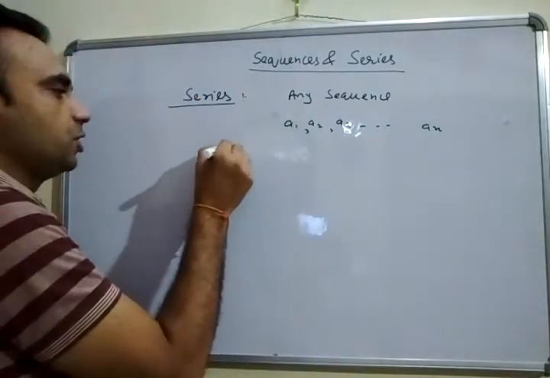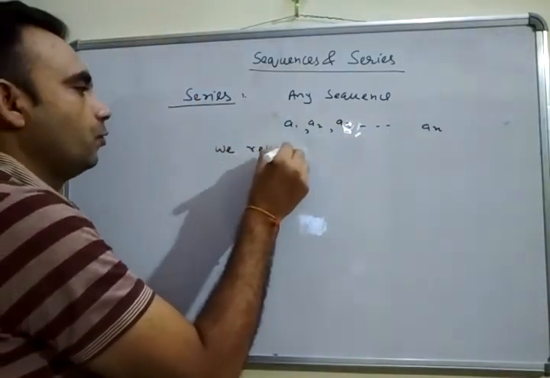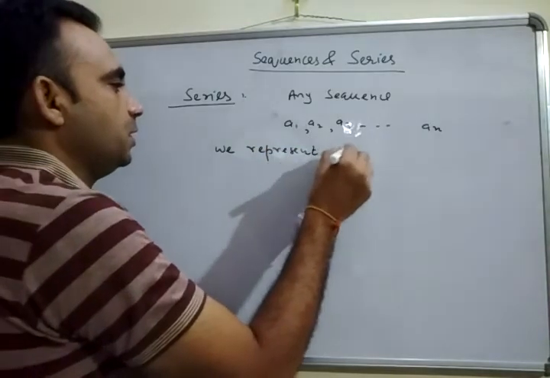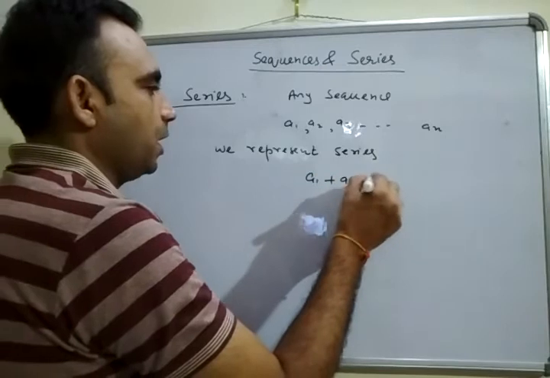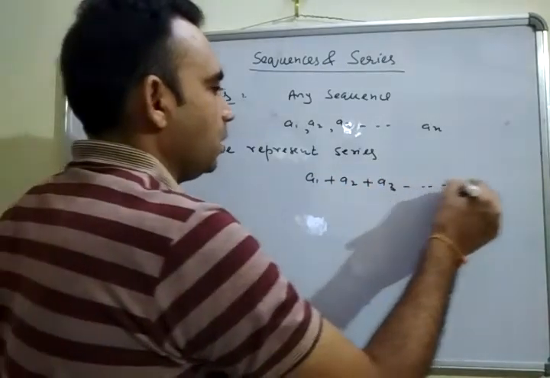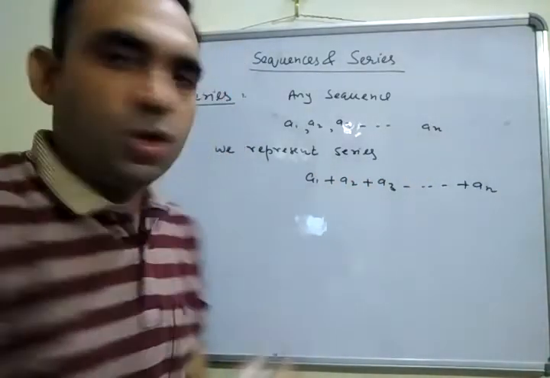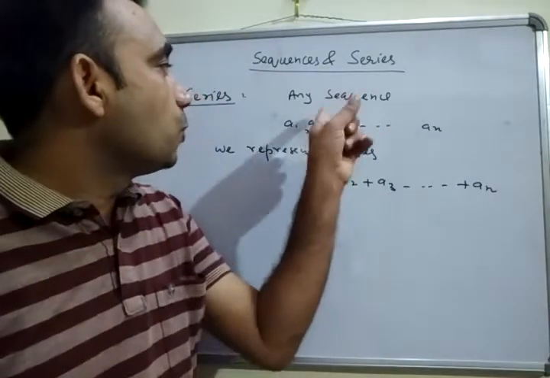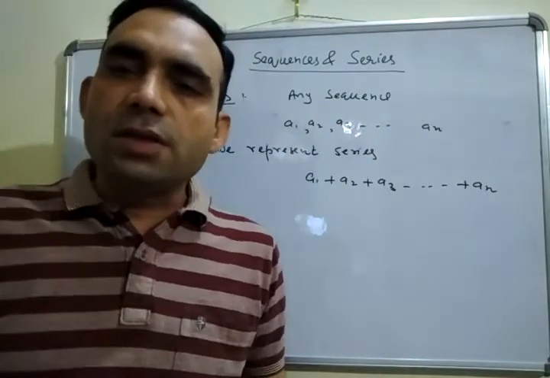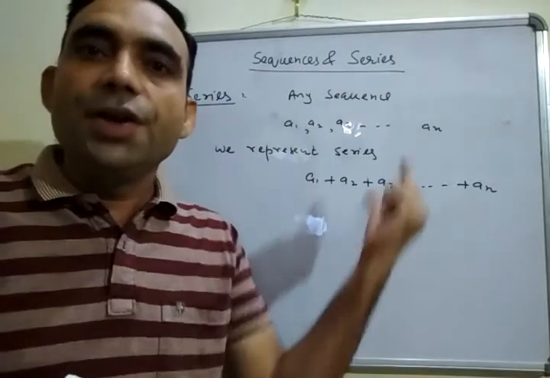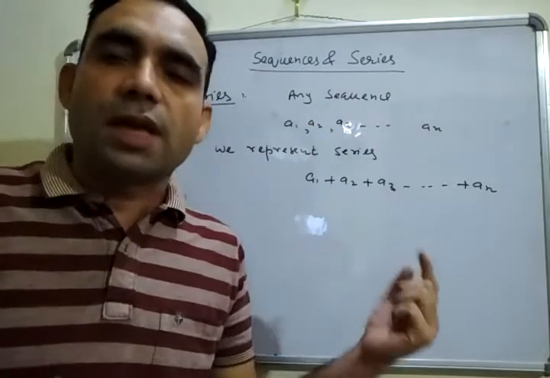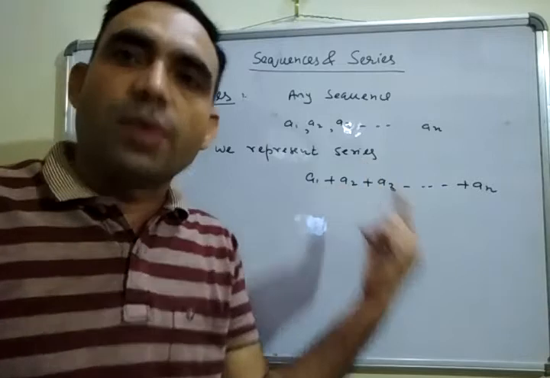Then the series is represented by writing the terms with positive signs, adding A1 plus A2 plus A3 up to An. This is the representation of the series of the corresponding sequence. So what is a series? A series is the indicated sum representation of a sequence. Indicated sum means it does not represent the sum itself, only represents it in the form of a sum.